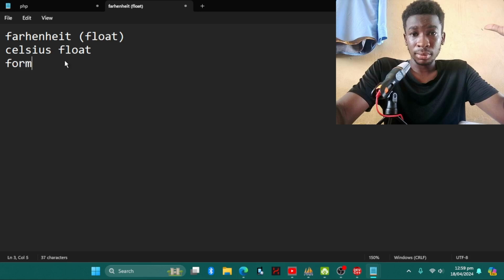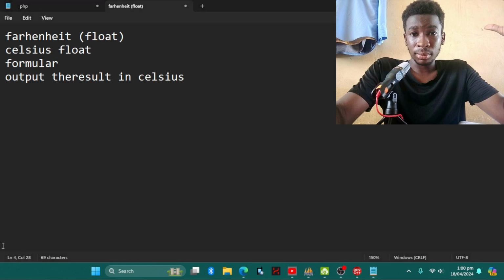You should get a formula that will convert Fahrenheit to Celsius. That's basically what you're going to do, and then it's going to output the result in Celsius. This is basically what it's going to do for us.